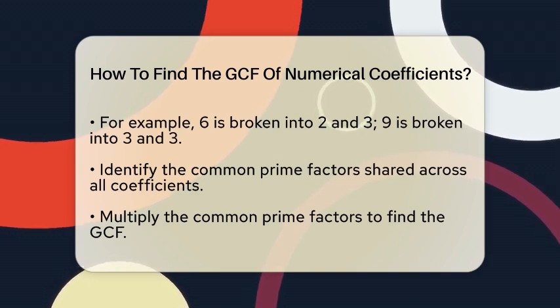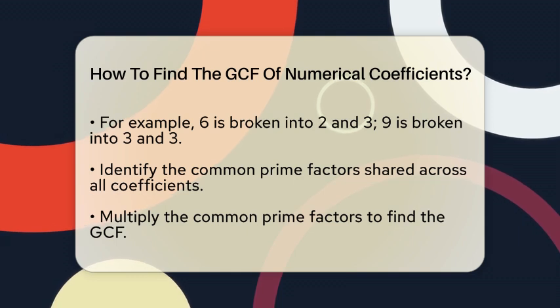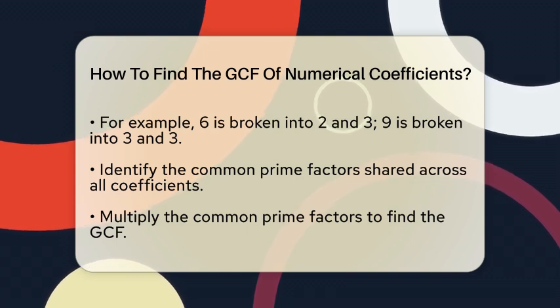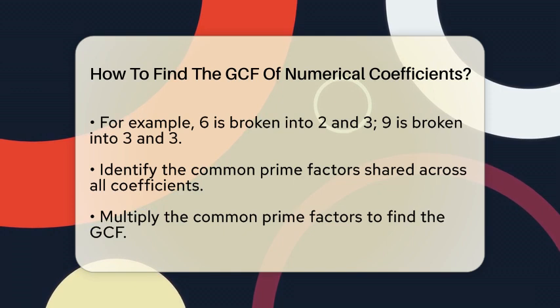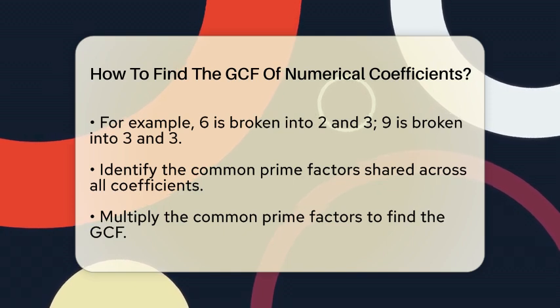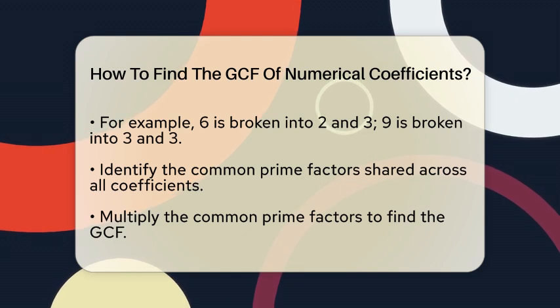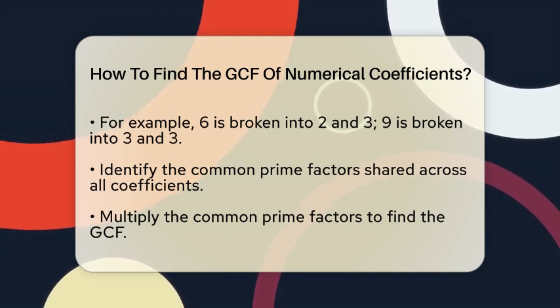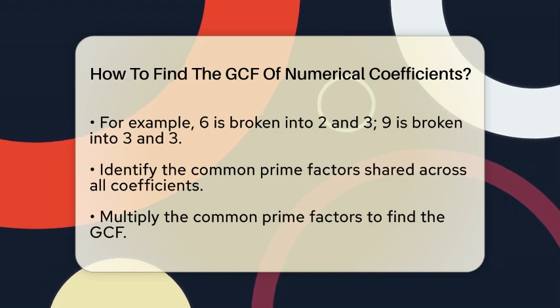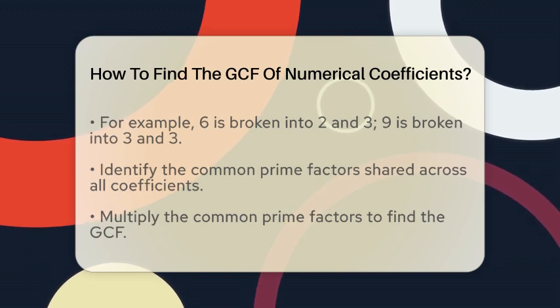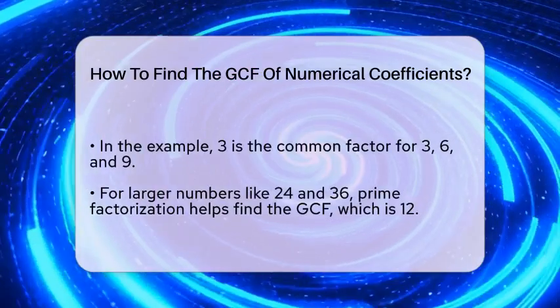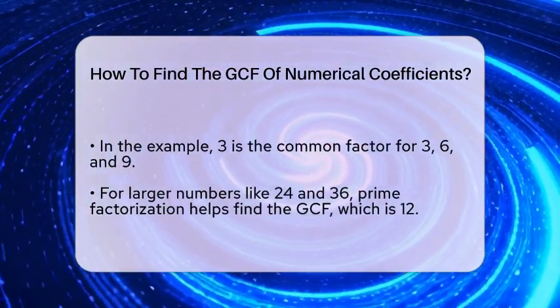Once you have all the prime factors, look for the common factors across all the numbers. In our example, 3 appears in all 3 sets of prime factors. The number 3 is a common prime factor for 3, 6, and 9. Now multiply all the common prime factors together. Since 3 is the only common prime factor, the GCF of 3, 6, and 9 is just 3. This method works well for any set of coefficients.